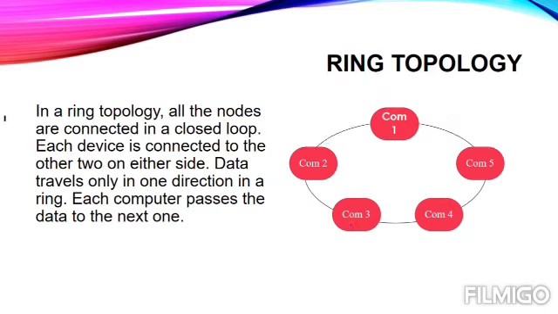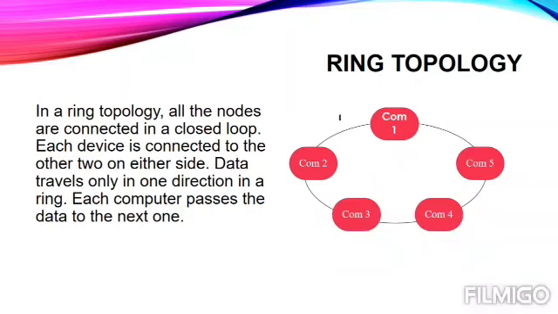Now let's read. In a ring topology, all the nodes are connected in a closed loop. As you can see over here, everything is in a closed chain or a closed loop. Each device is connected to other two on either side. Every computer is connected to the other two. Now data travels only in one direction. It means either it can travel from this side or it can travel from this side at a time. It means at a time we can't have bidirectional data flow.